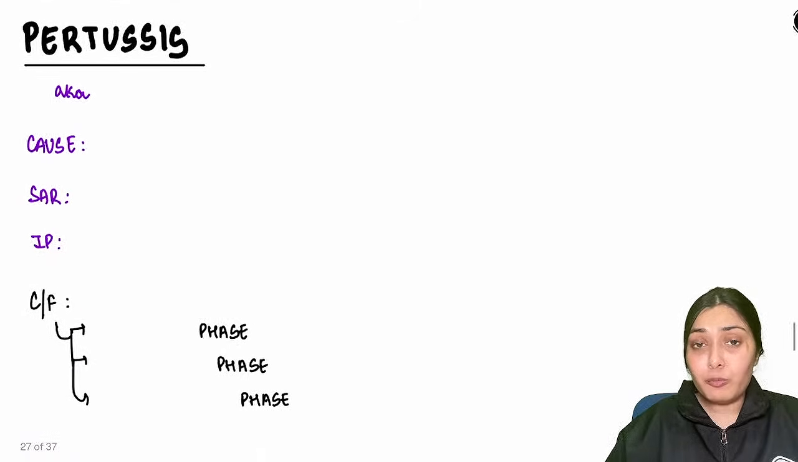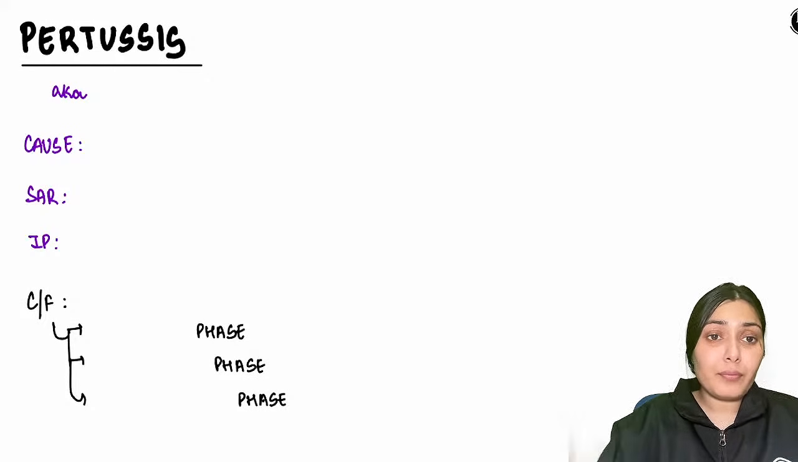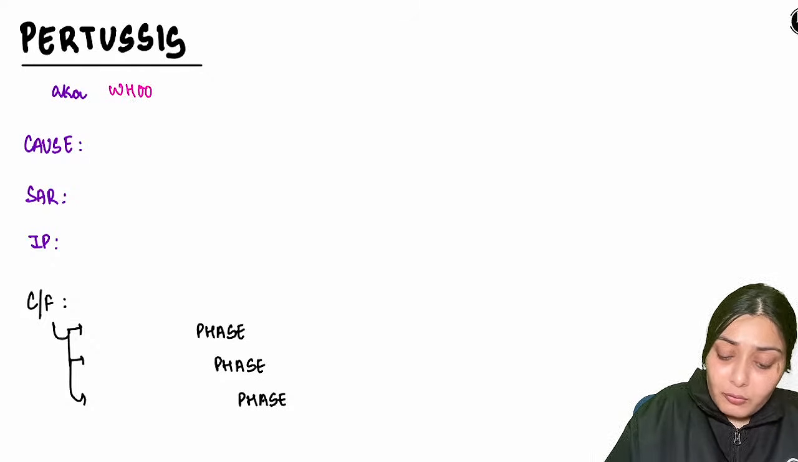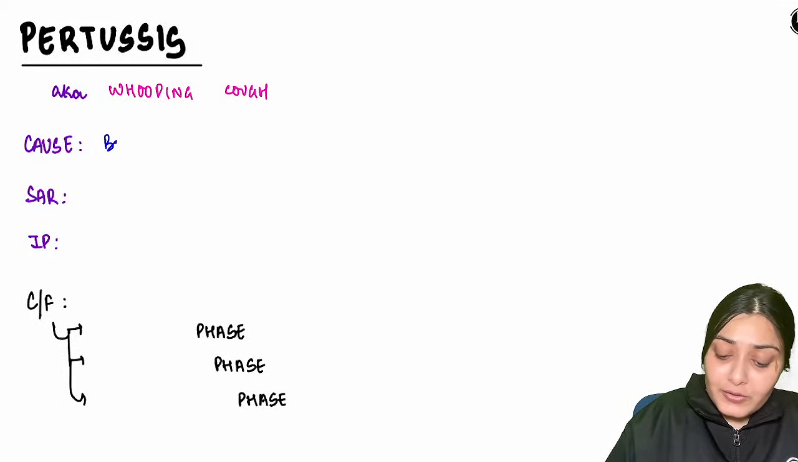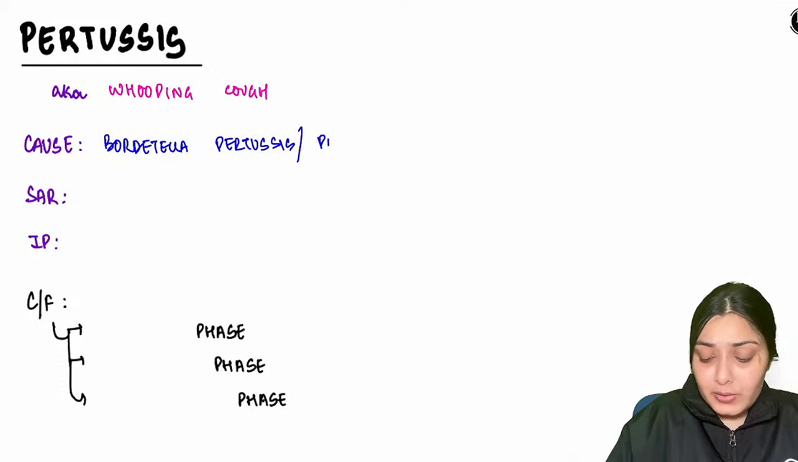Now let's move to pertussis, the second infection. Pertussis, whooping cough. So it is a bacterial infection. What is the bacterium responsible for pertussis? The cause is Bordetella pertussis or parapertussis.